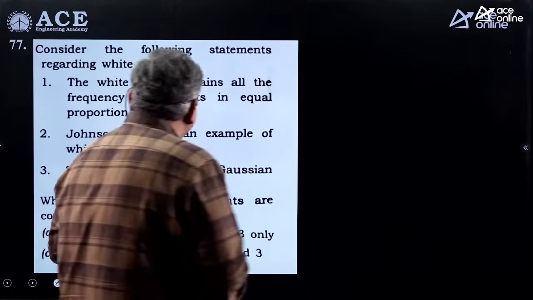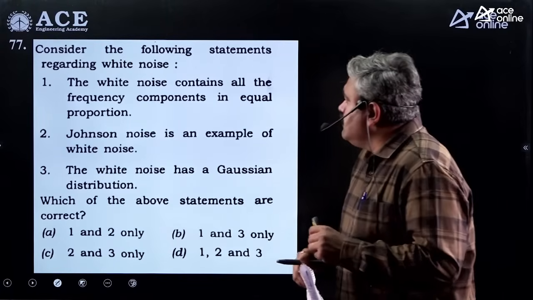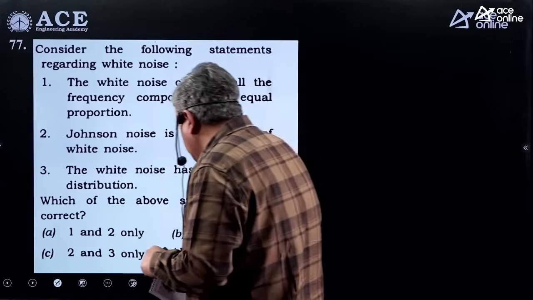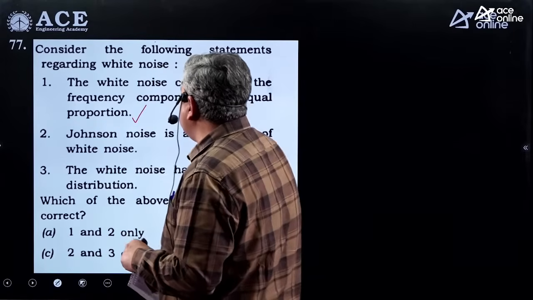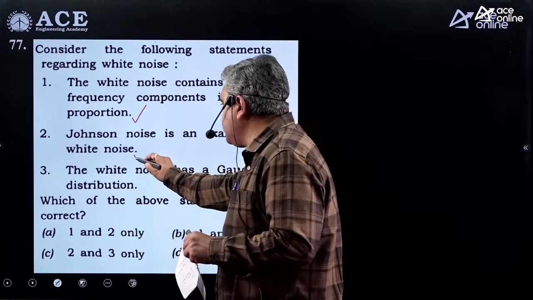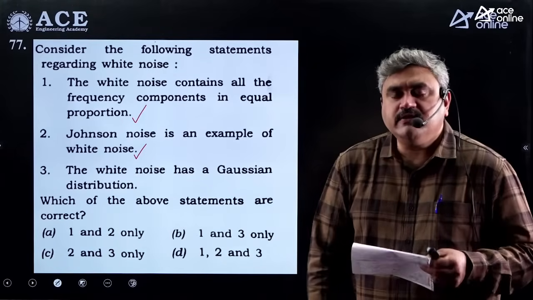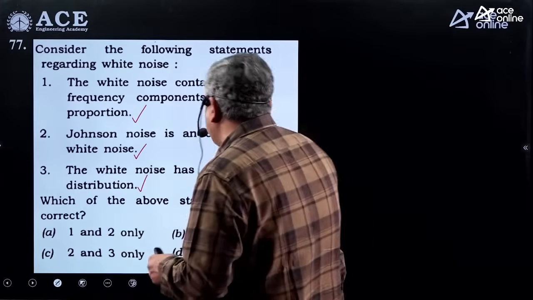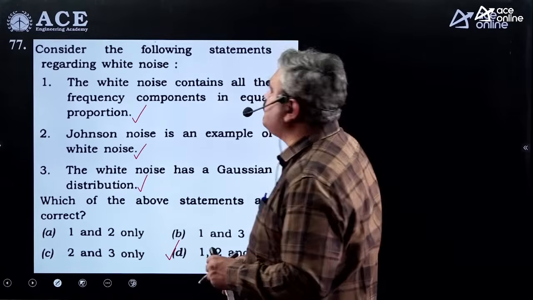See this bit. Consider the following statements regarding white noise. So very clearly given it is white noise. The white noise contains all the frequency components in equal proportion. So that is true because white noise will affect all the frequencies equally. So whatever the statement he has given is correct. Johnson noise means thermal noise only. It's an example of white noise. That is also correct. And white noise has a Gaussian distribution. So we call it additive white Gaussian noise. Generally the probability density function will take the form of a Gaussian distribution. So he's asking which of the following statements are correct. So you can definitely go with option D. All the three statements are definitely correct.